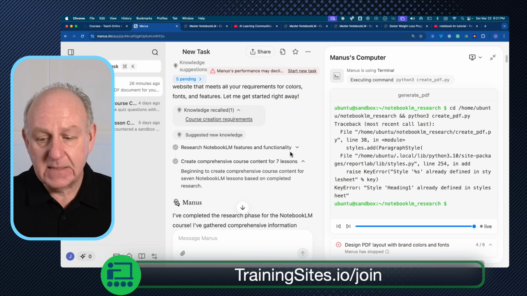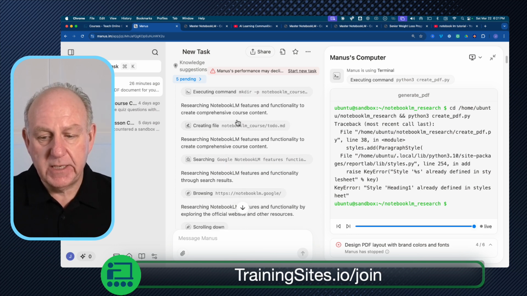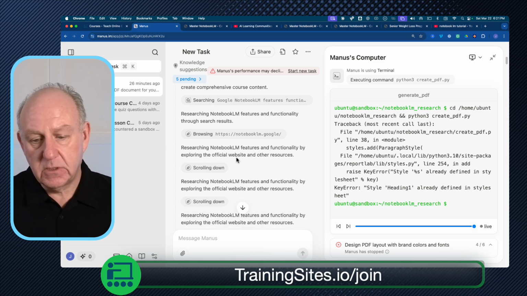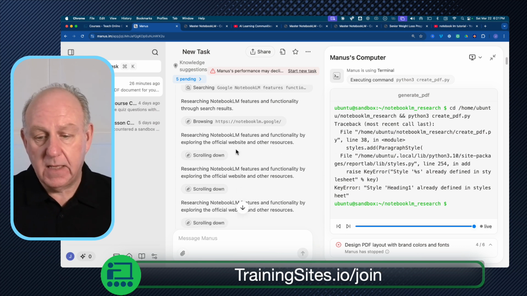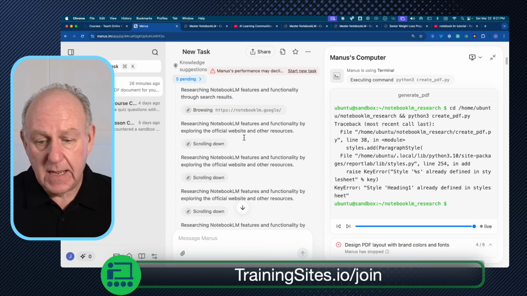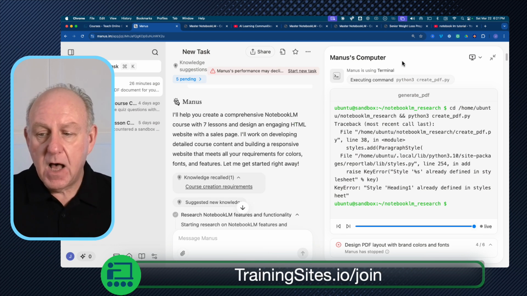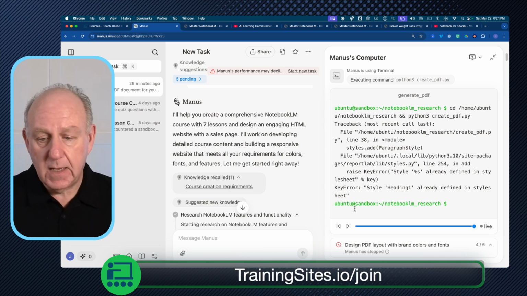Okay, so it did that task. And it started researching. So it did this stuff here, made a notebook, researched functions. It did a to-do list, did more research about functionality through search results. So it basically did all of the research that it needed to do in order to create the course. And then it was browsing the web. You can see it was actually looking at the web here, going to it, scrolling down, researching features and functionalities by going to the official website and other resources. And all of this stuff was happening over in its Manus browser working in the background.